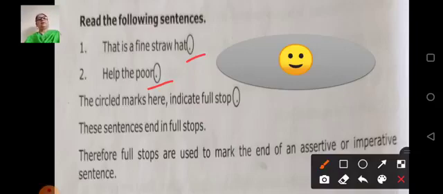We have learned kinds of sentences. We have seen there are different kinds of sentences in third standard also, and even in fourth standard we are going to learn. So if we are writing an assertive or imperative sentence, we have to give a full stop at the end of that sentence.